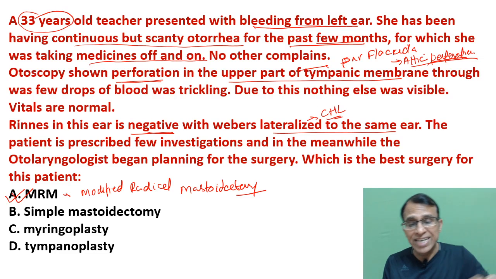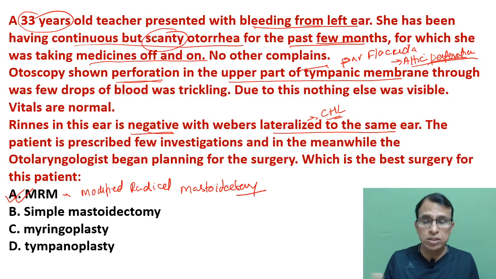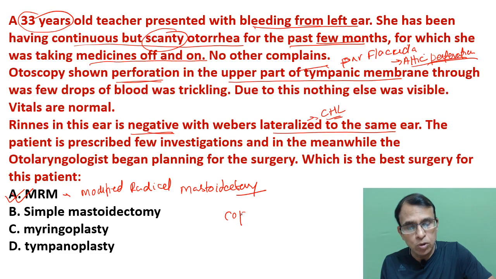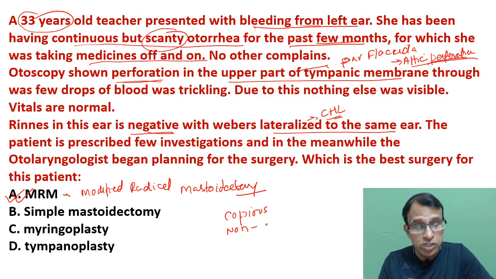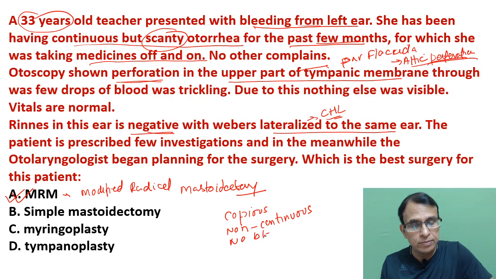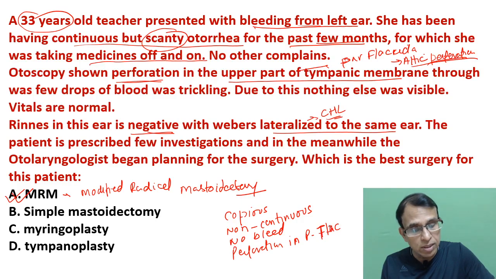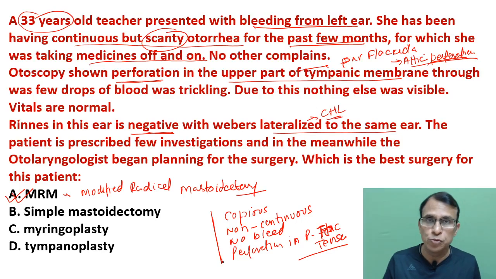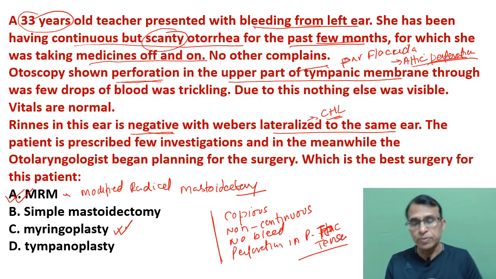Safe CSOM has no bleed. The discharge is not scanty, it is copious. Copious means too much, and it is non-continuous. Like in this one it was continuous. In safe CSOM it is non-continuous discharge, no bleed, and perforation in pars tensa, not in pars flaccida. So these are the features of safe CSOM. In such a patient, myringoplasty becomes the treatment of choice. So you have to be careful about these things.